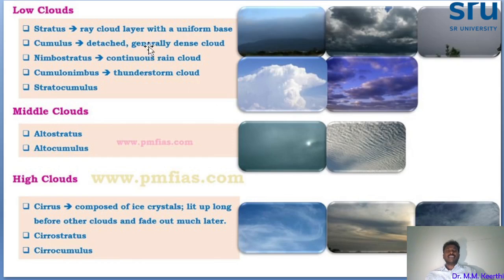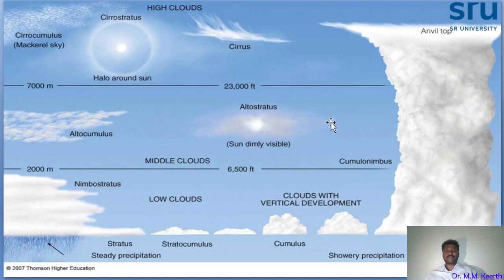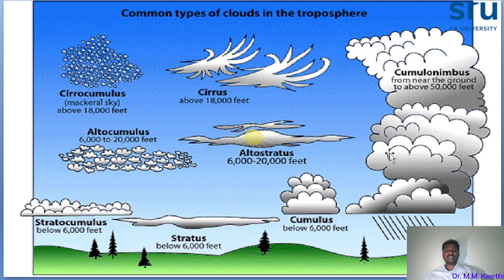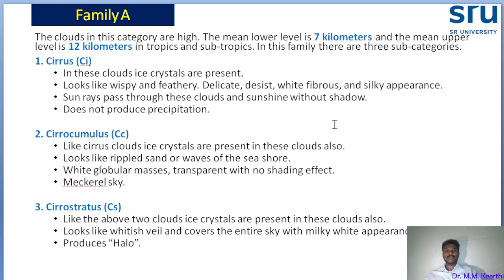First, here you see these pictures. One by one I will show them and you will get the detailed characteristics. These are the overall pictures, and we'll see them when we discuss each cloud. First, we'll go directly to family A.